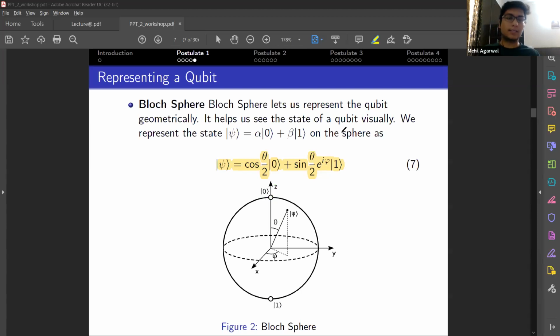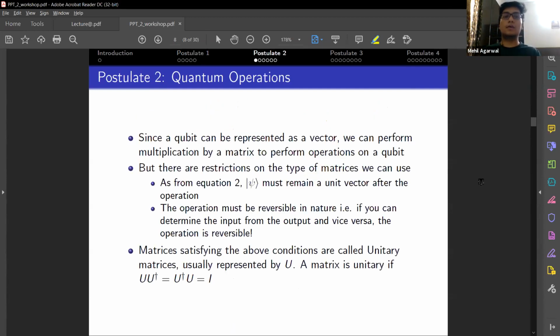It will be good to understand this notation well later on when you work on single qubits. Now we have discussed how to represent qubits and what a single quantum system is. We need to be able to change the state of these qubits according to our needs, so that we can get the desired result like we get in classical computation.